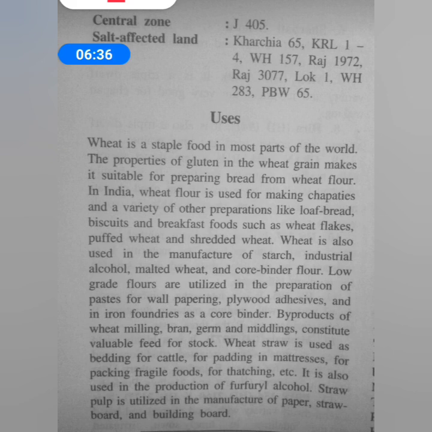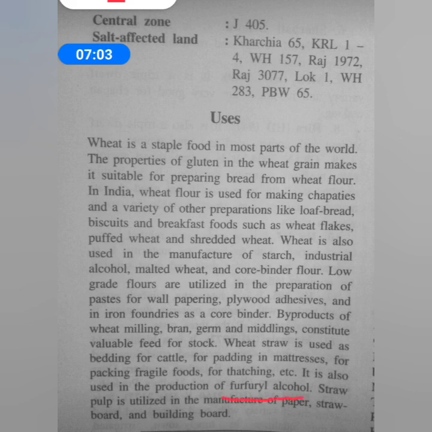All these byproducts of wheat can be used for stock feeding. And wheat straw has other important uses such as bedding for cattle, padding in mattresses, packing fragile foods, and thatching. And it is also used in the production of furfural alcohol.